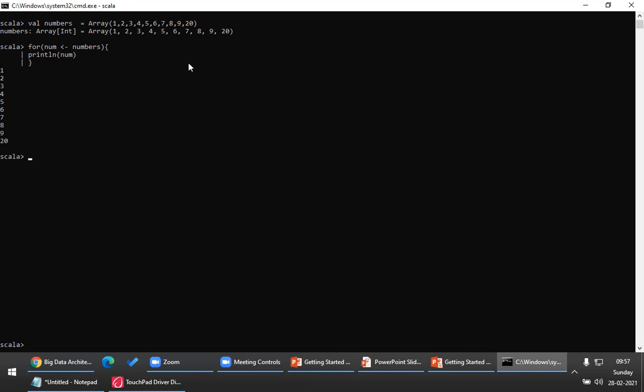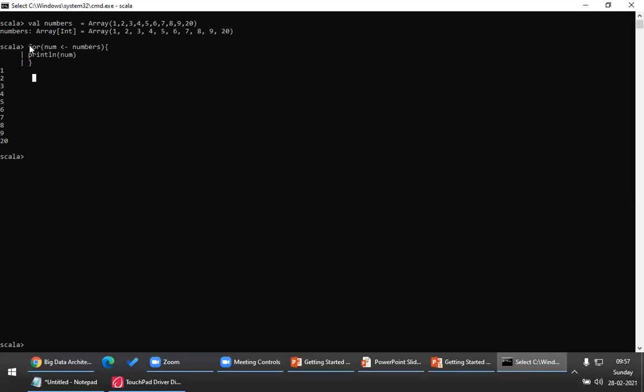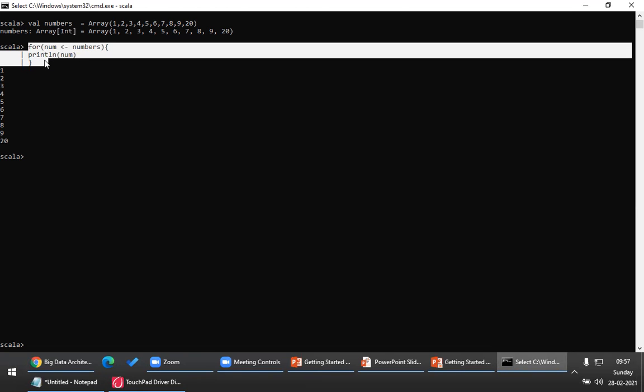Please look at this. It will try to print 1, 2, 3, 4, 5, 6, 7, 8, 9, 10. So this is the easiest and most widely used way to simply iterate an array. Just like in Java, we have the enhanced for loop, right? We don't use a normal for loop to print an array. So we use the enhanced for loop to print an array.